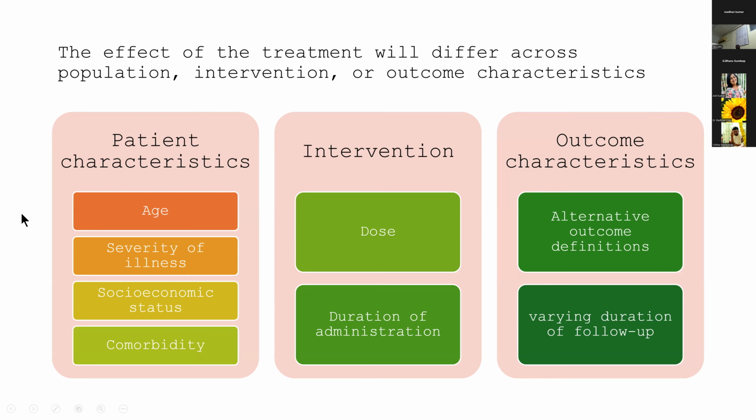Patient characteristics which will affect this are probably your age, baseline severity of illness, socioeconomic status, and the comorbidities the patient has. For intervention, the doses in different studies may be different, as well as the duration of administration. Outcome characteristics will also depend on how you define your outcomes, and the follow-up time for outcomes might be different. All of these will affect the effect of your treatment.